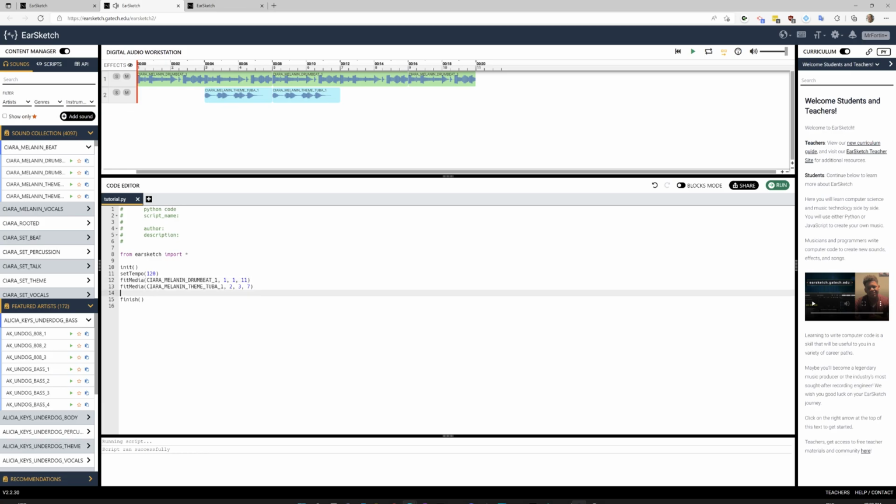And then I can always add another one here. Another fit media, that's going to put the songs where I want it. I'm going to put this one here, and I'm going to put it on track 2. And we're going to start it from the 9th measure to the 11th.